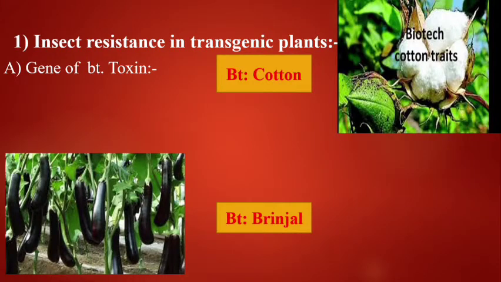The first application is insect resistance in transgenic plants. Bt cotton and Bt brinjal are insect resistant GM plants due to the gene of Bacillus thuringiensis bacteria. Plants resist insects and pests.